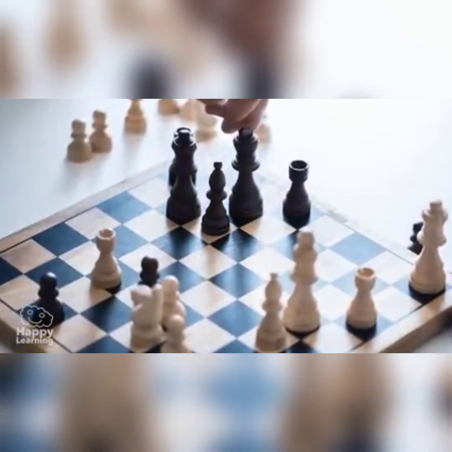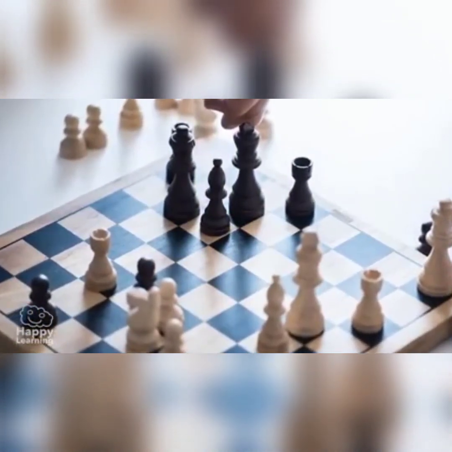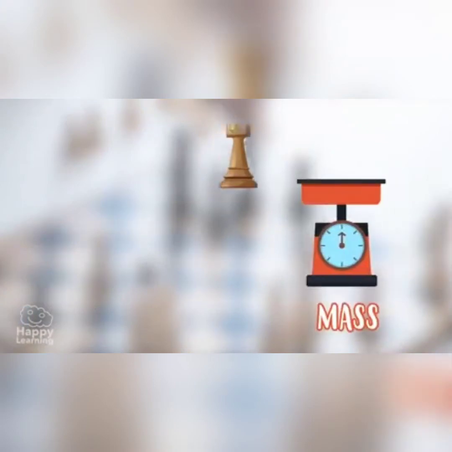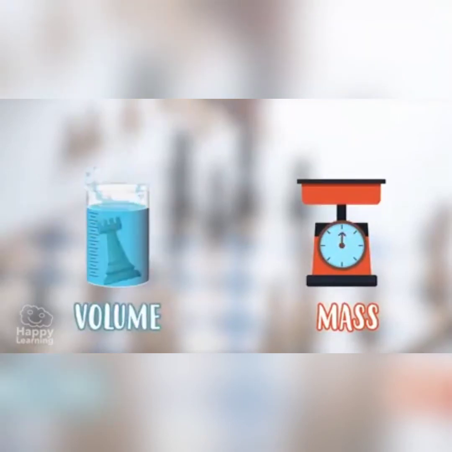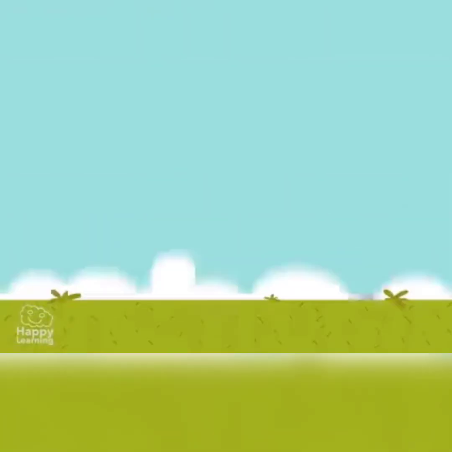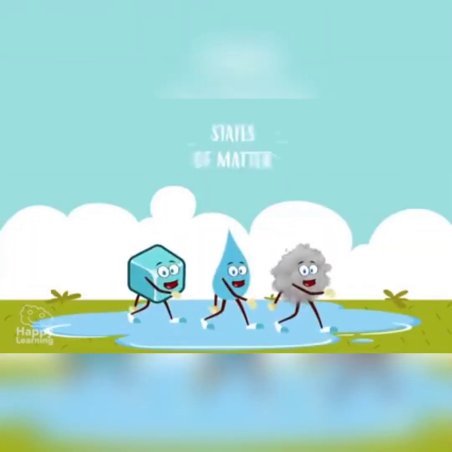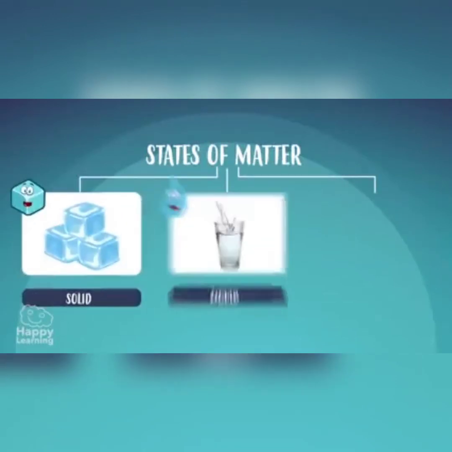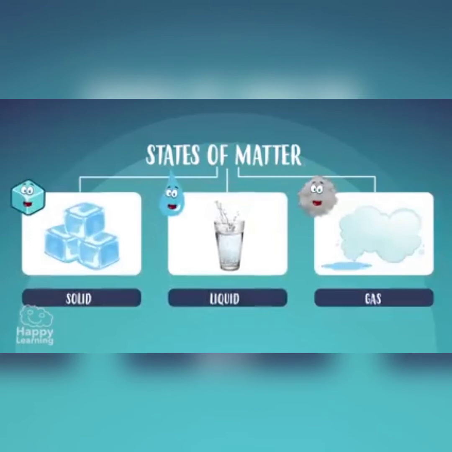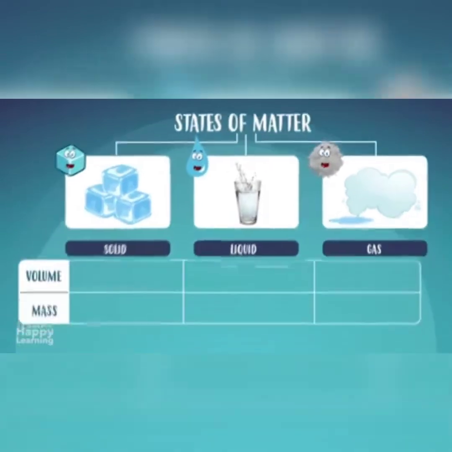You all know that matter is what things are made of and that it possesses two fundamental properties. It has mass, which is the quantity of matter that it has, and volume, which is the space it occupies. Well, today we're going to learn about the states that matter can be in. Matter can be in three states: solid form, liquid form, and gas form. Each one of these has its own characteristics. Let's get to know them.